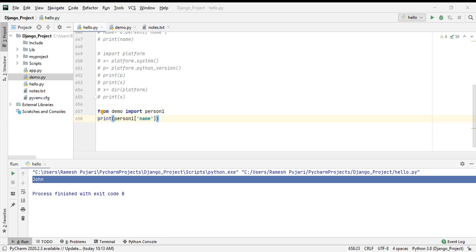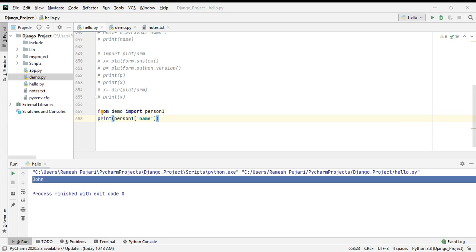Some of the common exceptions in Python are, first, ZeroDivisionError, which occurs when a number is divided by zero. For example, 10 divided by zero gives a division by zero error. That occurs when we do that.